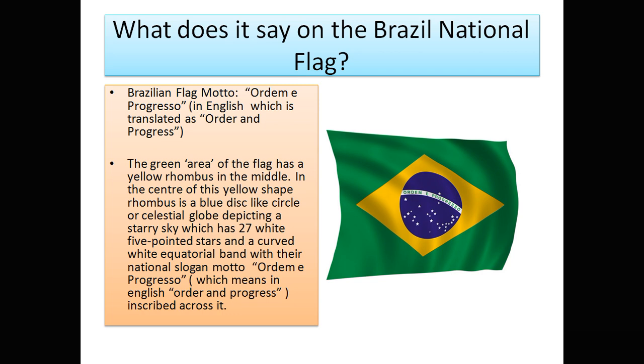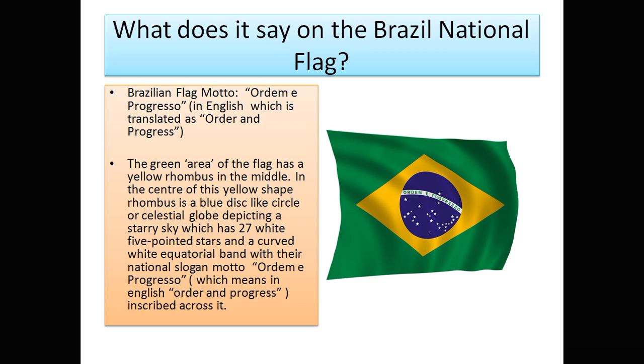What does it say on the Brazil national flag? The Brazil national flag has a motto written on it, Ordem e Progresso. You might have seen, if you close up this picture of the flag, you will automatically see this motto which is given here. That means order and progress. Ordem e Progresso means order and progress. That is what they want for their country.